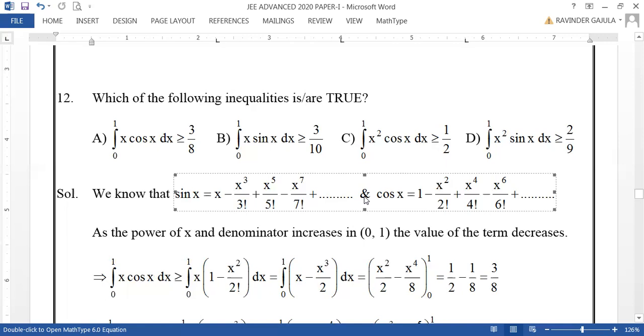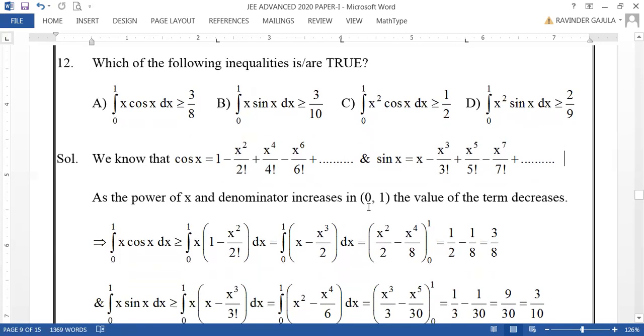I am expressing this one, sin x and cos x. I am taking the values of sin x and cos x in reverse order. We know that cos x is 1 minus x square by 2 factorial plus x power 4 by 4 factorial minus x power 6 by 6 factorial, like that. And sin x is with this expansion, with this sequence.